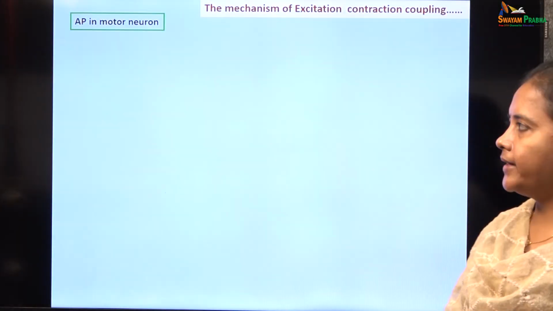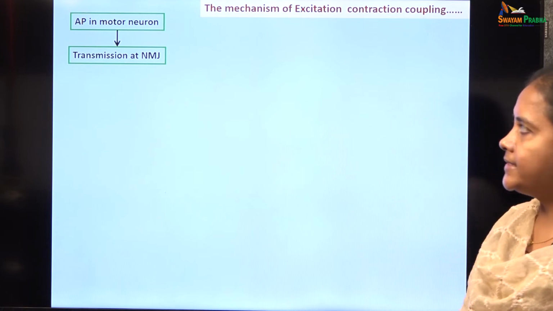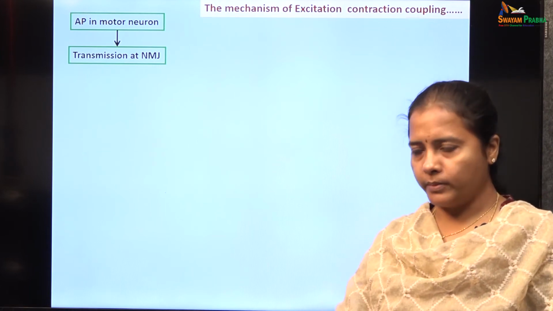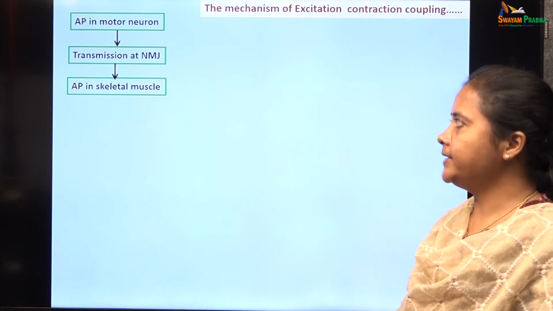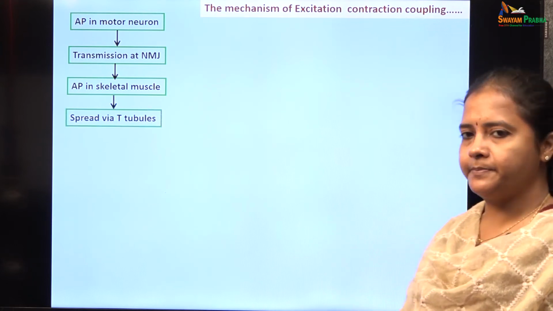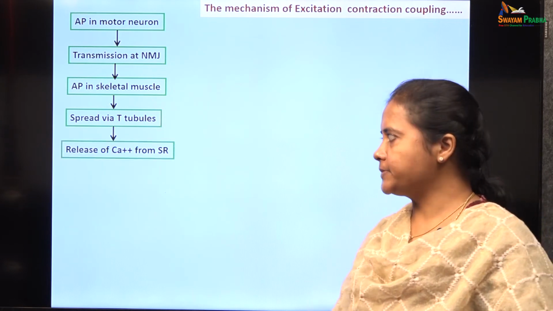So, the excitation contraction coupling mechanism starts with the action potential in the motor neuron, which leads to the transmission at the neuromuscular junction, which leads to the generation of an action potential in the skeletal muscle, which spreads via the T tubules and causes release of calcium from the sarcoplasmic reticulum.